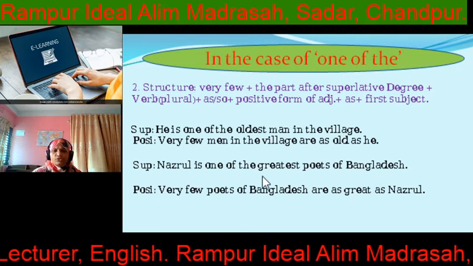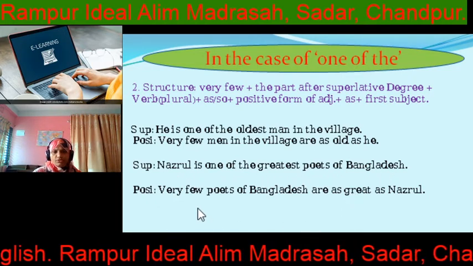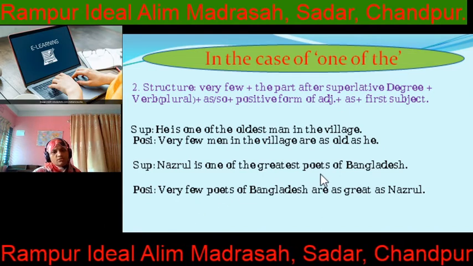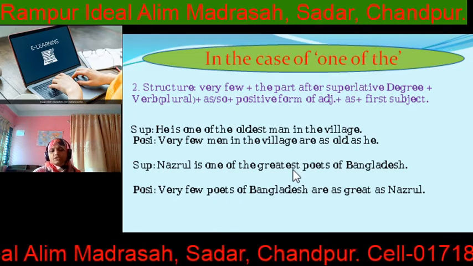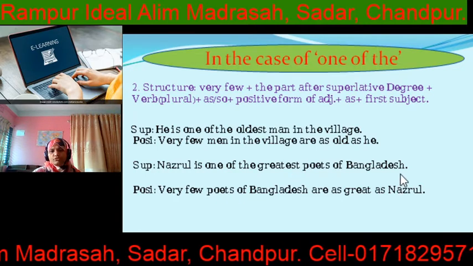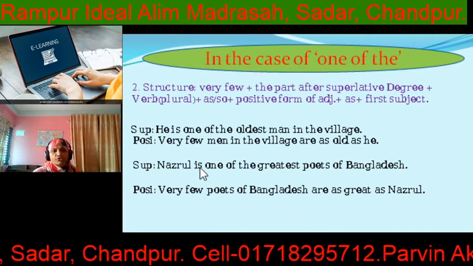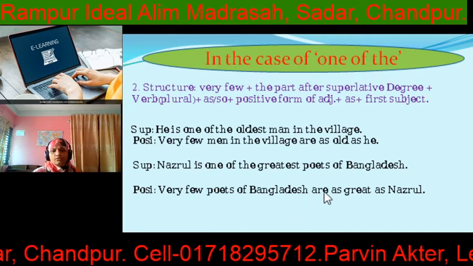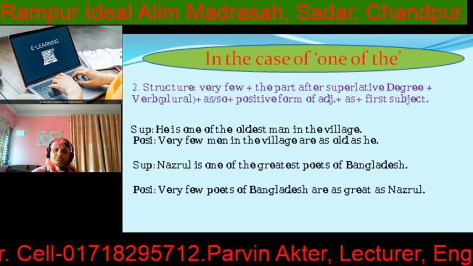Next one. Nazrul is one of the greatest poets of Bangladesh. So positive degree will start with very few. Then what is the next part? What is the next part after superlative degree? Poets of Bangladesh. So very few poets of Bangladesh. Verb will be plural. So is will be are, as great as Nazrul. Clear, my students?